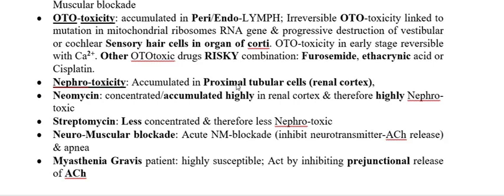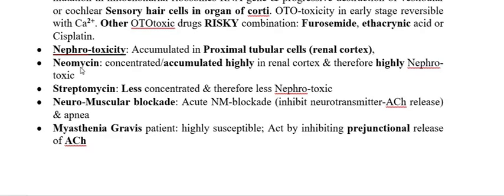They deposit in the proximal tubular cells, therefore producing renal toxicity. So, as I have mentioned, neomycin amongst all aminoglycosides is highly nephrotoxic because it accumulates there in high concentration. That is another reason neomycin is mainly or only used as an oral preparation, because it is not going to be absorbed much into the systemic circulation.